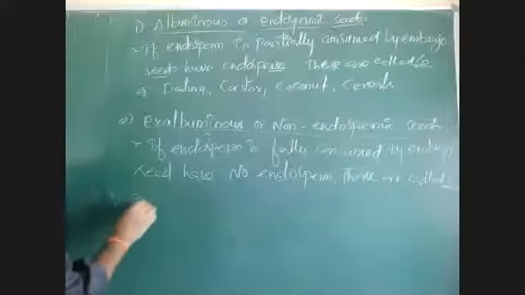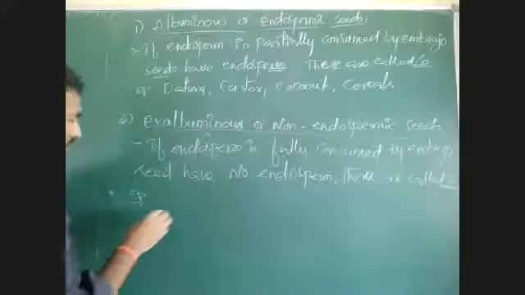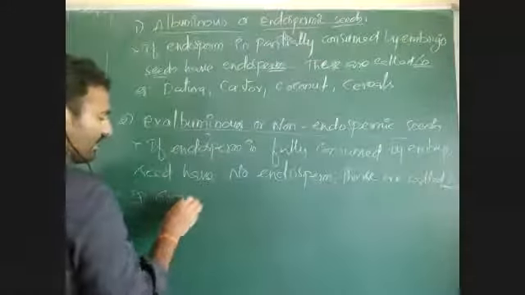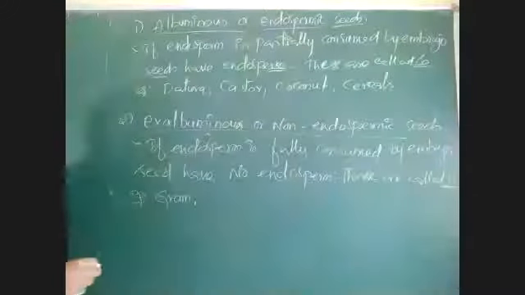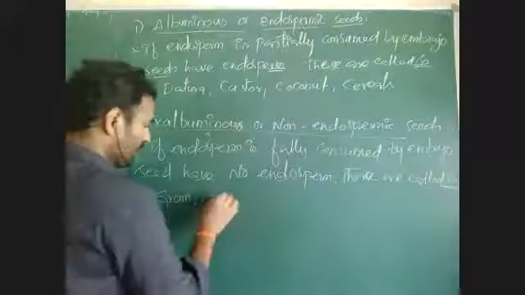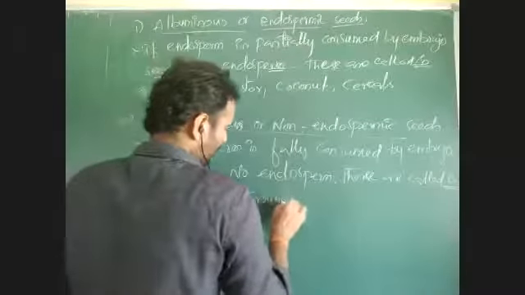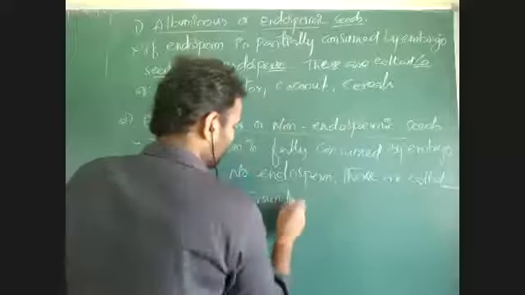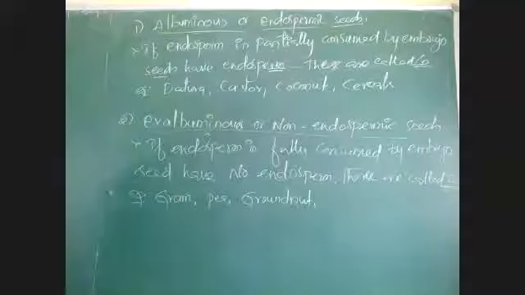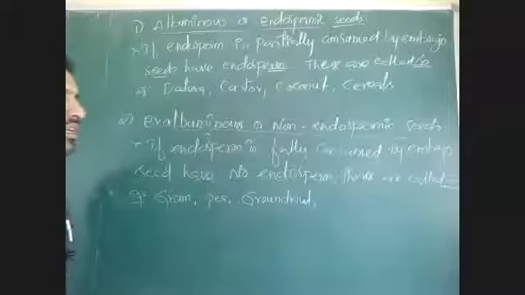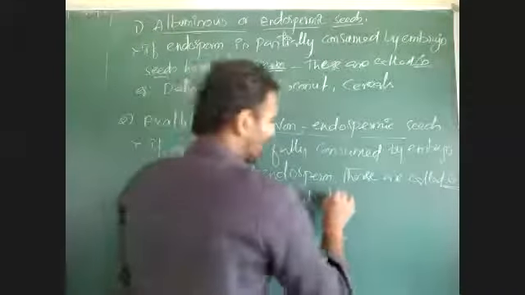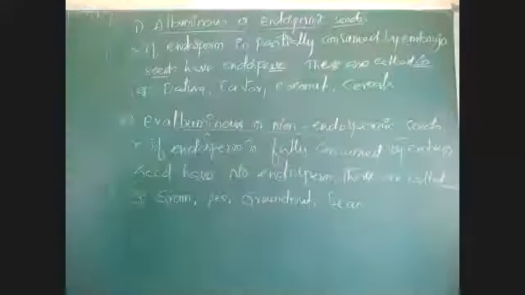Okay, we can see these non-endospermic seeds in grams, green gram, Bengal gram, pea plants, groundnuts, and not only that, in bean, soya bean, cluster bean.